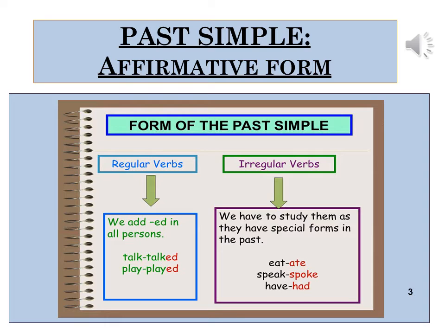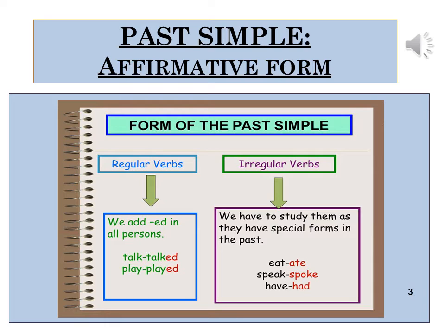Remember that we have regular verbs and irregular verbs. With the regular verbs, we have to add ed. With the personal pronouns, remember I, you, he, she, it, we, you, and they, you only add ed at the end of the verb. For example, talk, talked, play, played. Okay? For example, she played basketball yesterday.